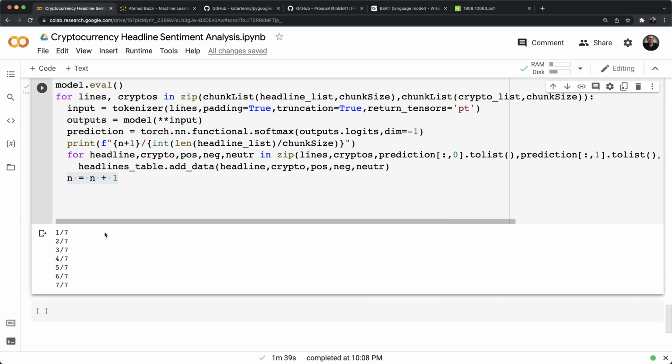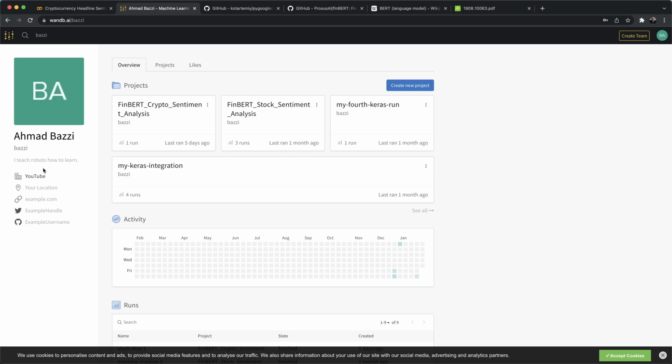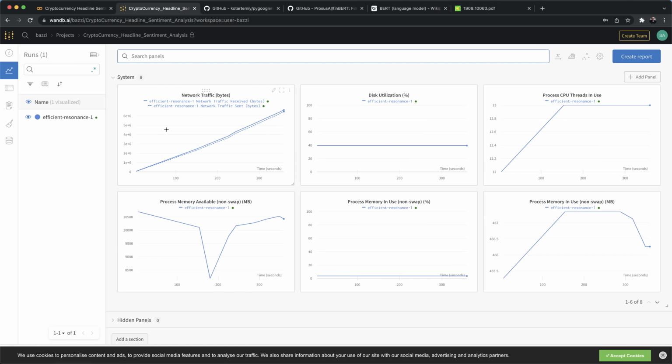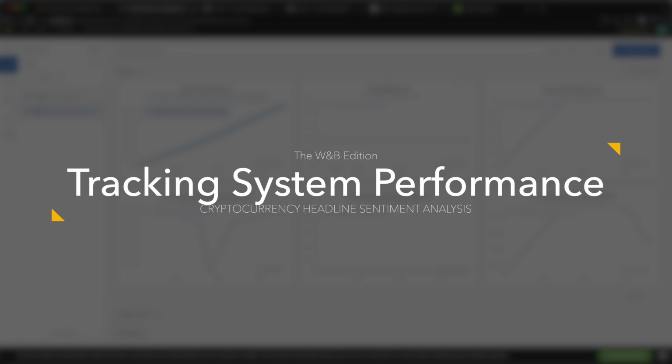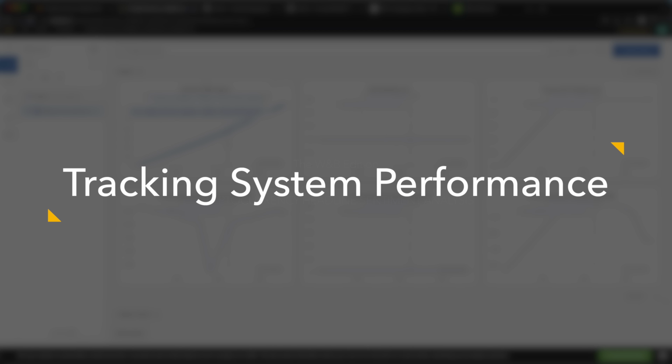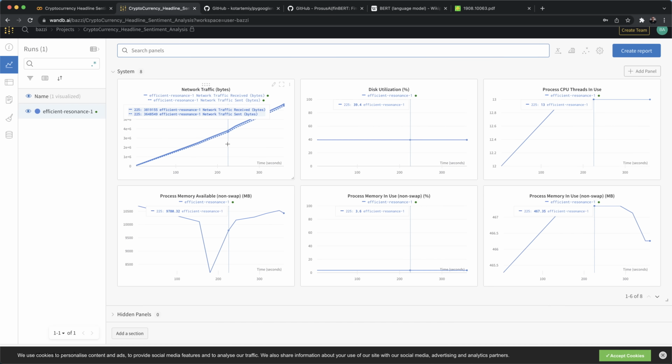And now that we have the model trained, we can just hop on over to Weights and Biases. I'll go to projects. There you can see my cryptocurrency project. And here we've got some interesting metrics that have been reported automatically thanks to wandb. For example, you can view your network traffic, how much network your application or prototype that you're trying to implement on Google Colab or Jupyter Notebook is consuming.